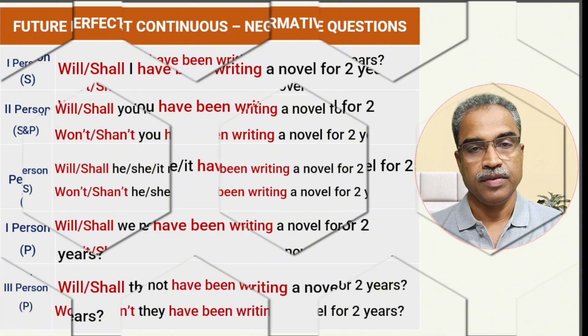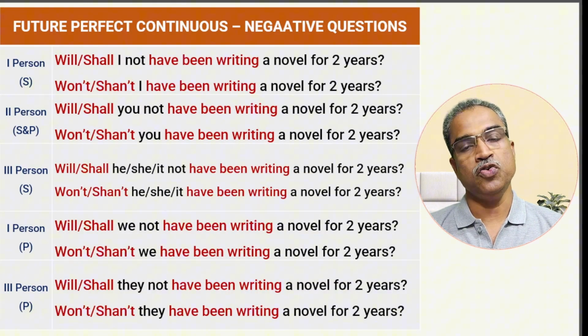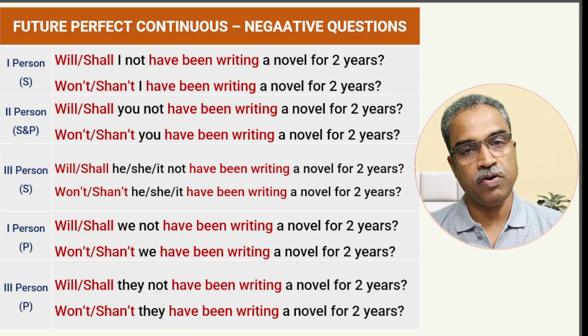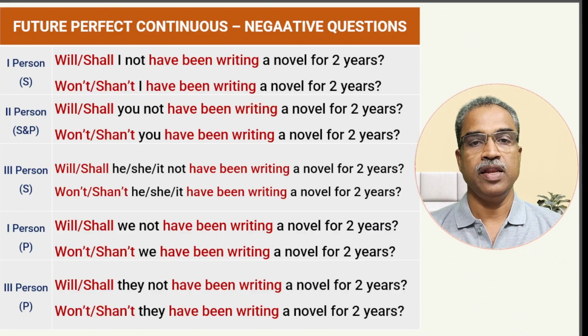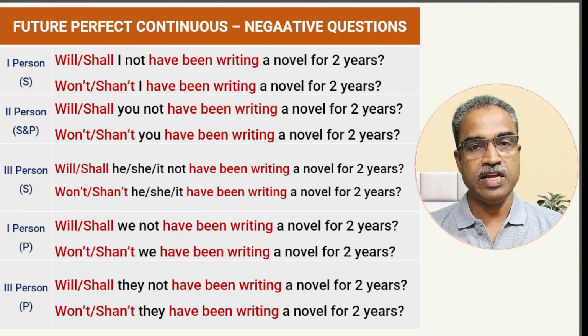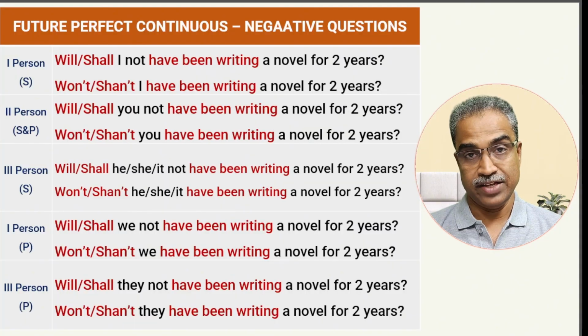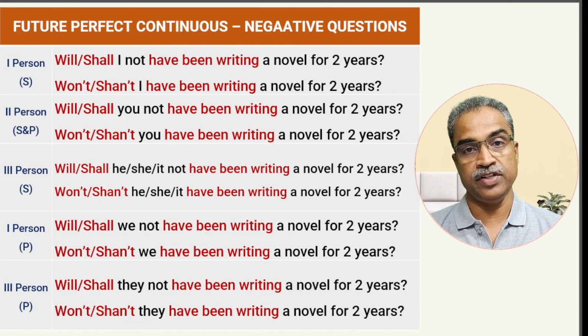Let's see that. Negative question, you can easily guess now what it should be, because we have been doing it for all the other tenses. And here it is the same way. That is, you put the not immediately after the first auxiliary in the negative statement. So naturally in the question, it will be after the subject, because the first auxiliary will become the first word of the sentence, and then subject, and then not.